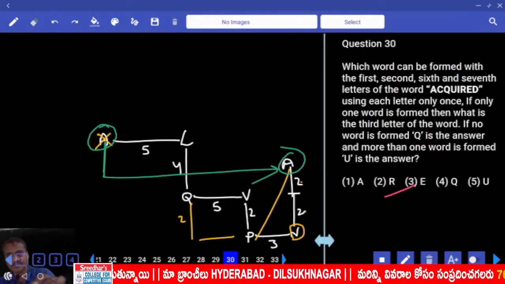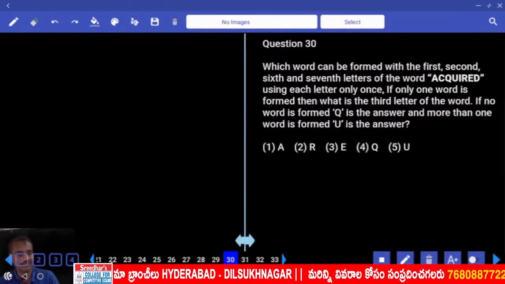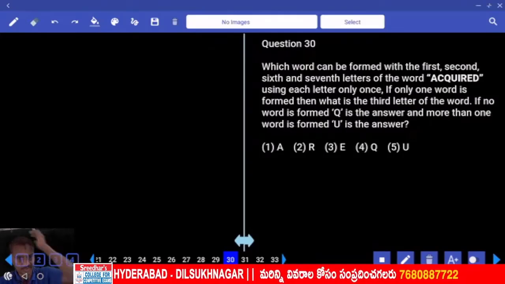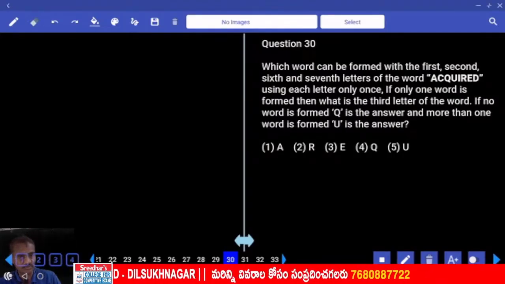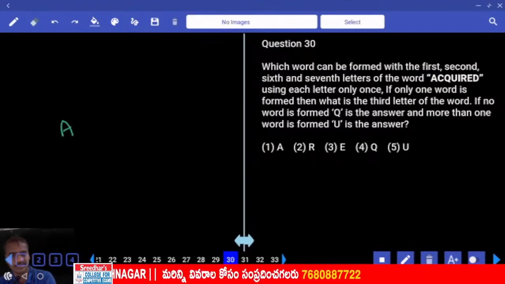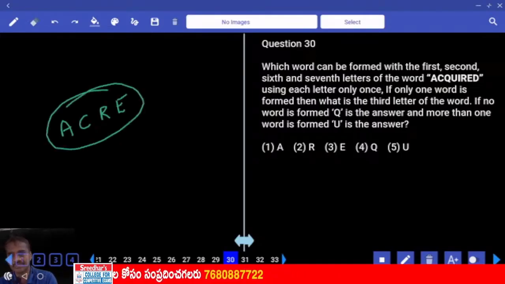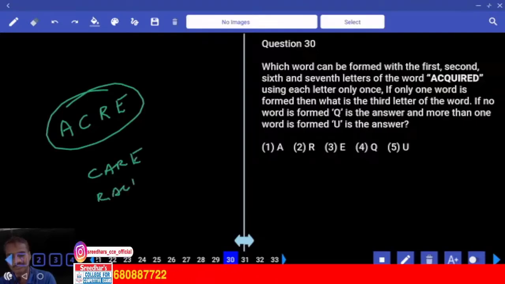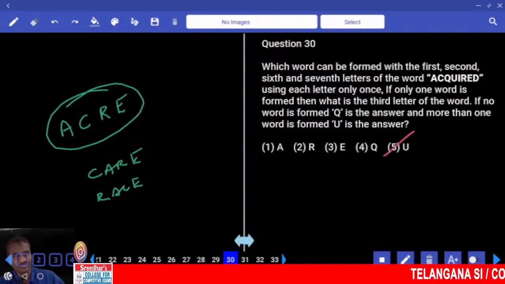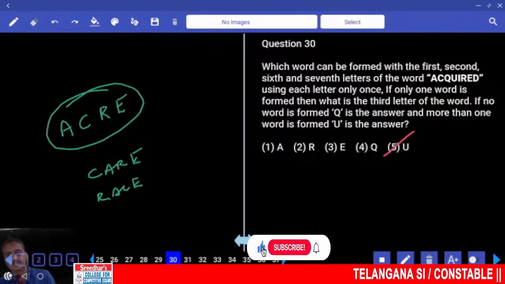Then the 30th. Now in this question number 30, word formation. Which word can be found with the letters 1, 2, 6, 7? Whatever letters we have, 1, 2, and 6, 7. Now with the help of this, what words can be formed? Care, race, so minimum 2 words can be formed. Acre, Asher are also words that can be formed. More than one such word, so the answer is choice 4.